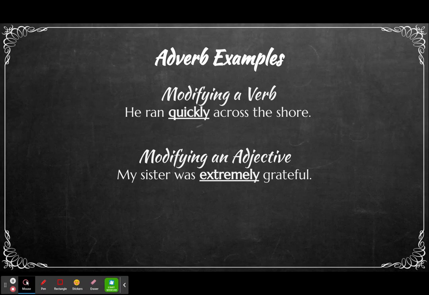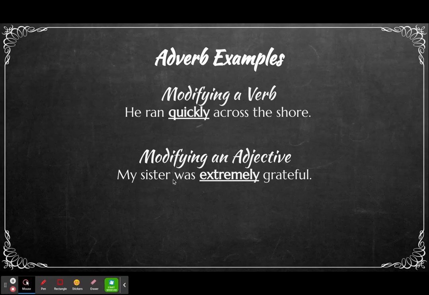Next, we have modifying an adjective, when adverbs modify an adjective. So here, my sister, right? So we have pronoun, we have noun, we have verb. My sister was grateful. So grateful is the adjective describing the sister. Extremely is describing the adjective grateful. It's not describing the sister.